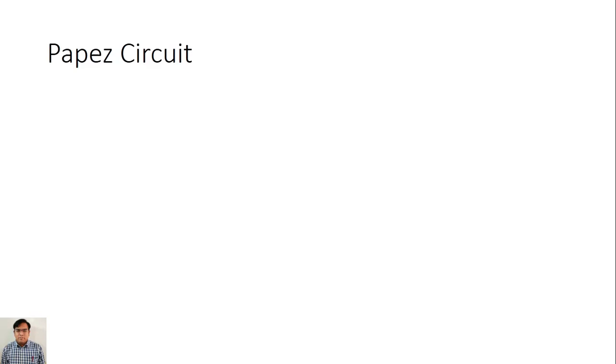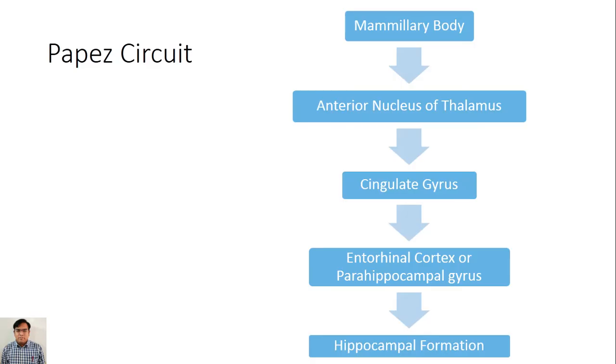Now Papez circuit, something about Papez circuit. It is a connection from the hippocampus to the parahippocampal gyri via the fornix.